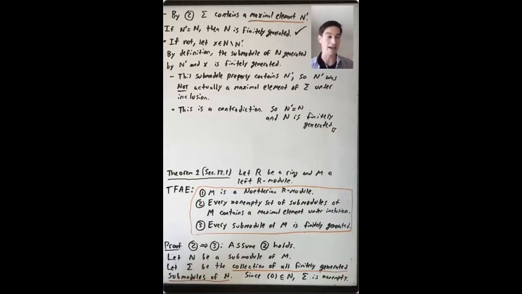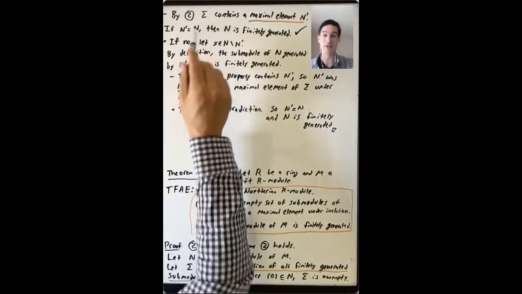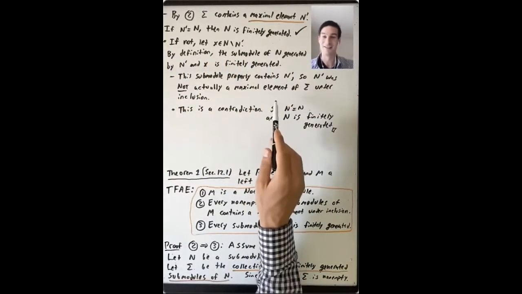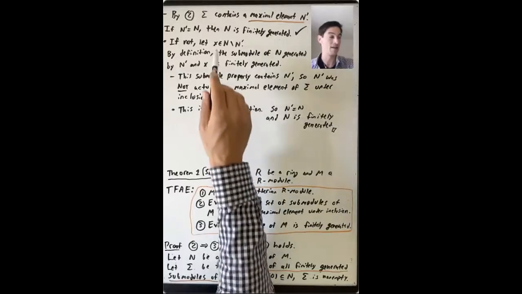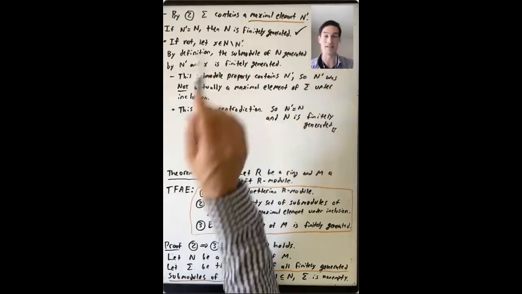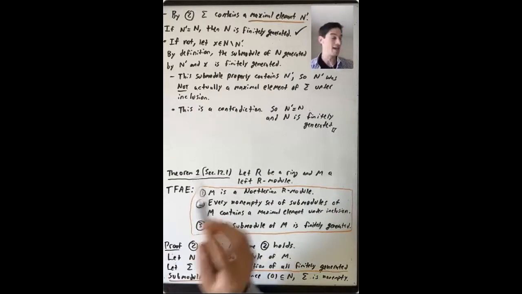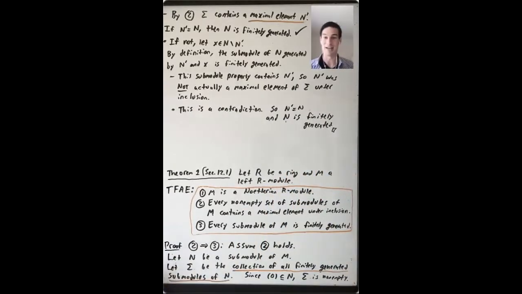What are we contradicting? We said if N prime is equal to N, we're done. And if not, something happened. And that's what we're contradicting, that there was some element x in N minus N prime. So we conclude that N prime equals N, and that N is finitely generated. Okay, so in order to remember this argument, the main thing is to remember what collection sigma to take. So I'll pause and erase, and we'll do the final part of this proof, that 3 implies 1.